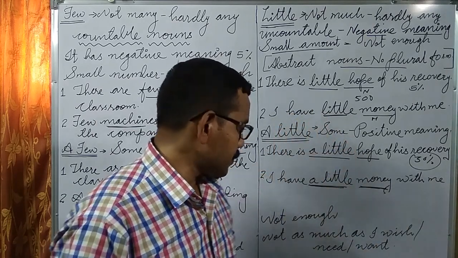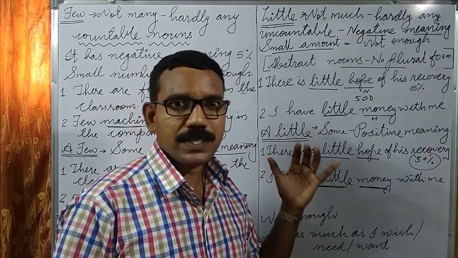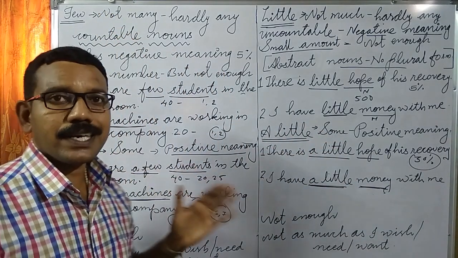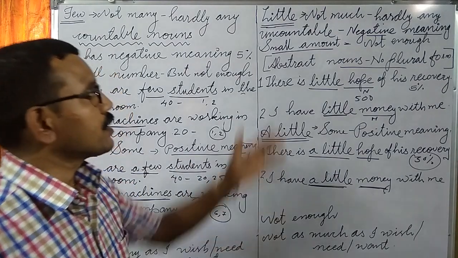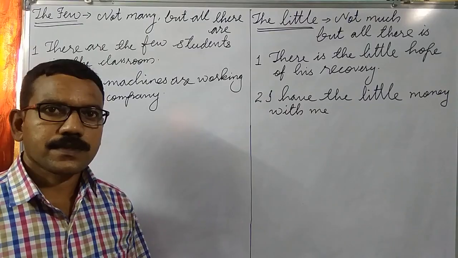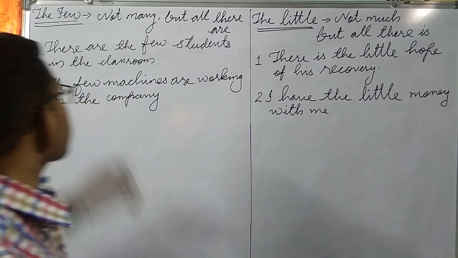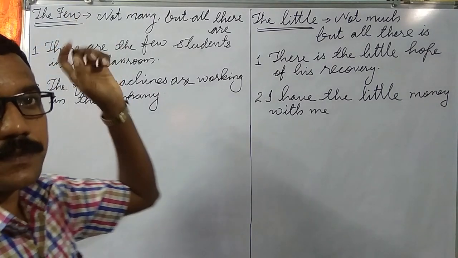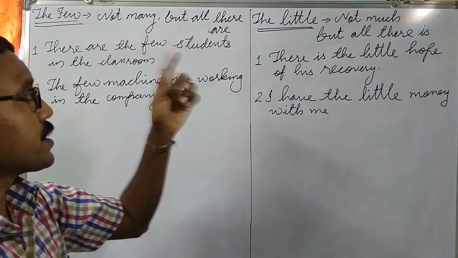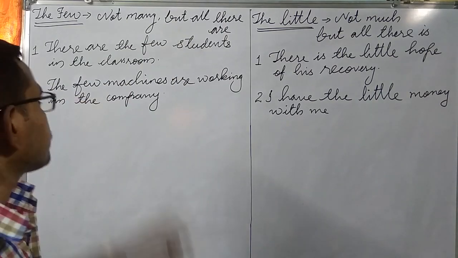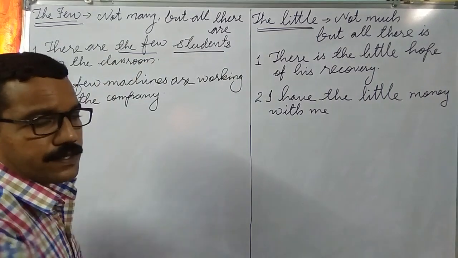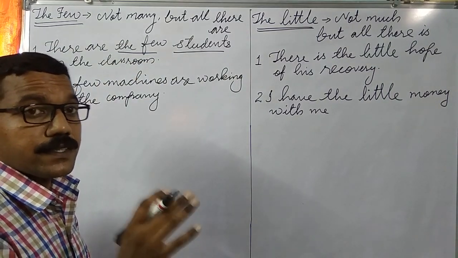Okay, so let me explain the main points again. A few is used with the countable nouns. Little and a little are used with uncountable nouns. Now let us take the last one, the few. It means not many, but all there are. The same situation, look here. If I say there are the few students in the classroom.